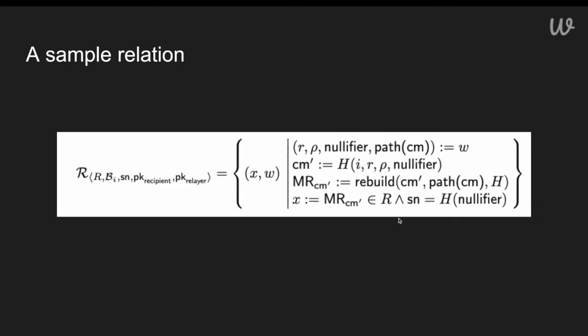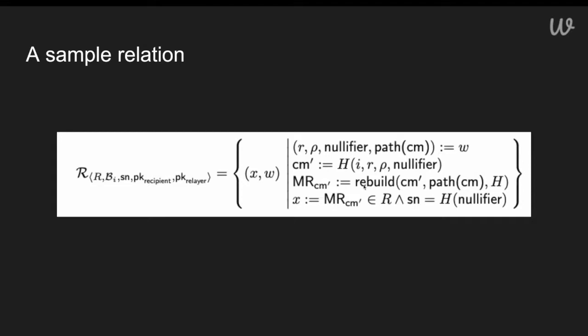The witness is all the private data that we need to prove this statement X. We take the witness to be some random data rho and R, the nullifier, and the path of this commitment. What is this commitment? We take the commitment to be the hash of the identifier of the chain, R, rho, and the nullifier.